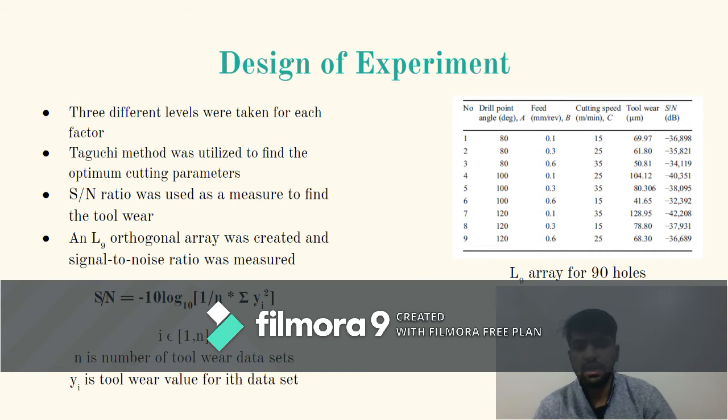Three different levels were taken for each factor. The values for drill point angle were 80 degree, 100 degree and 120 degree. For feed, the values were 0.1, 0.3 and 0.6 mm per revolution. For cutting speed, the values were 15, 25 and 35 meter per minute.